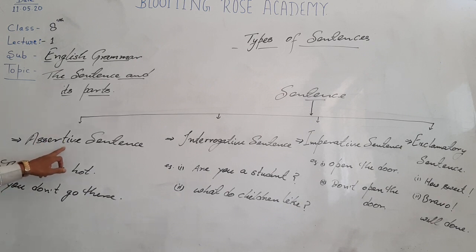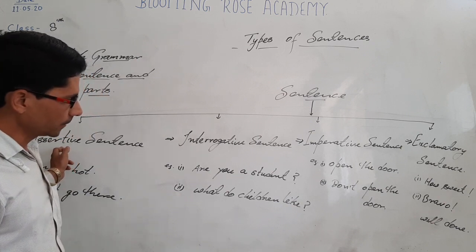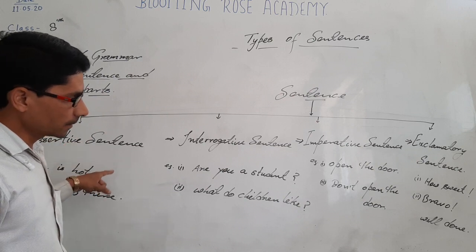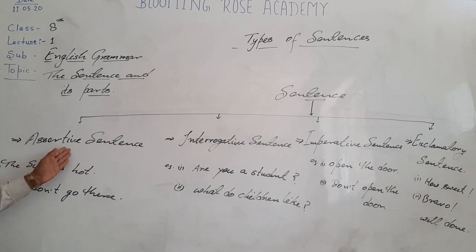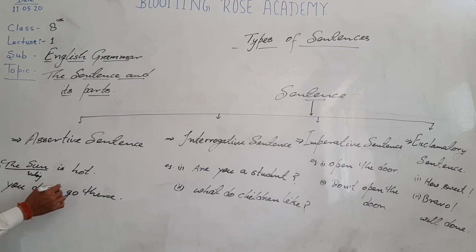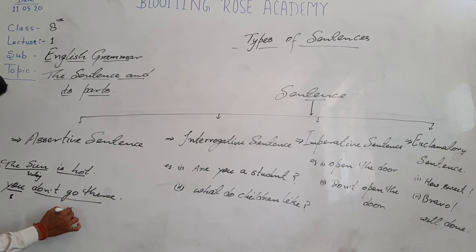What is called an assertive sentence? An assertive sentence is a sentence that declares something. Assert means assure. For example, the sun is hot. You don't go there. In this sentence, the sun is a subject, and this one is predicate. In the second sentence, you is a subject and don't go is a predicate.